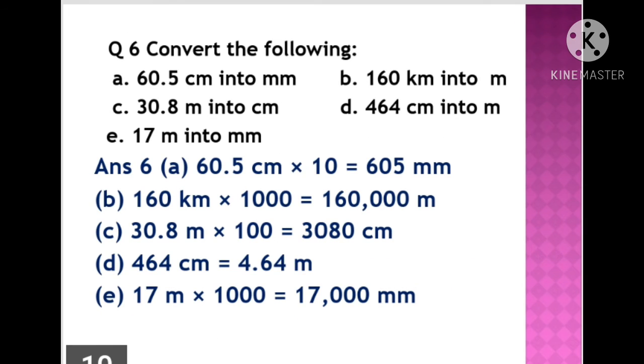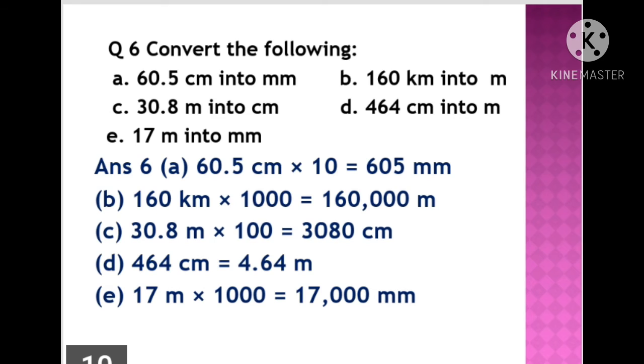Now question number 6. Convert the following. Children, this is just like your math. A part: 60.5 centimeter into millimeter. Now children, we know 1 centimeter contains how many millimeter? 10. So we have to multiply by 10. 60.5 centimeter multiplied by 10 gives 605 millimeter.